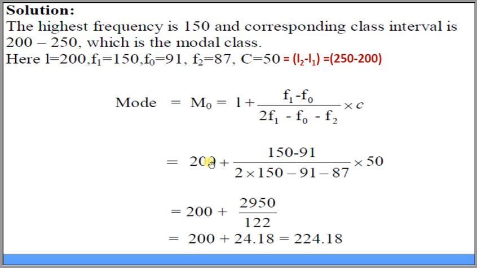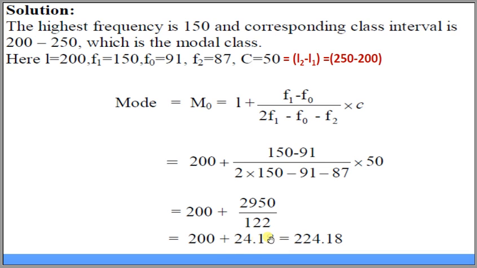Putting the values: 200 plus (150 minus 91) divided by (2 into 150 minus 91 minus 87), multiplied by 50. 150 minus 91 multiplied by 50 gives 2950, and after solving the denominator we have 122, which comes around 24.18.